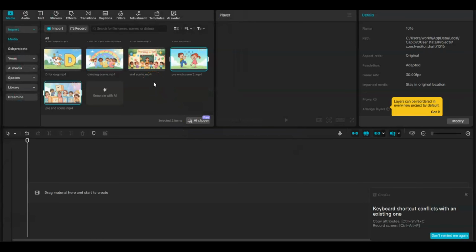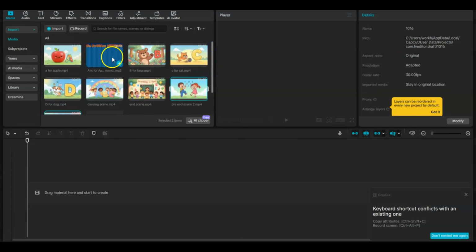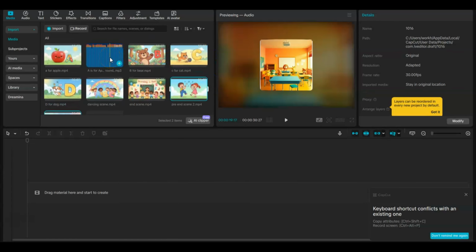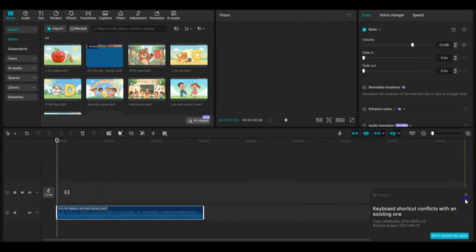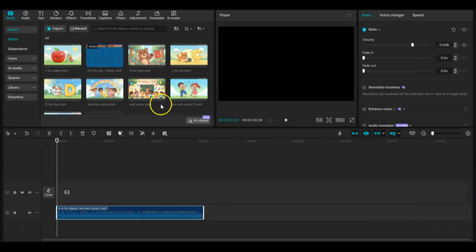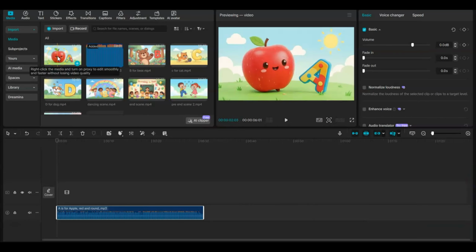So we have everything. We have all our scenes that are now animated, and then we have the music as well. The best way to go about this is you can add your audio first. And then once you have the audio, we can arrange our animations bit by bit.